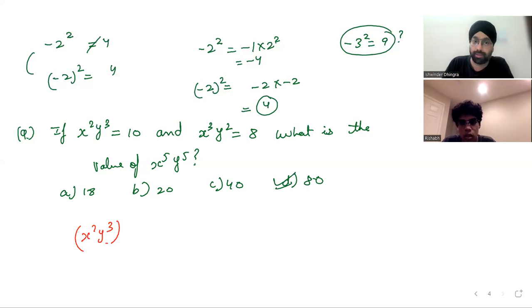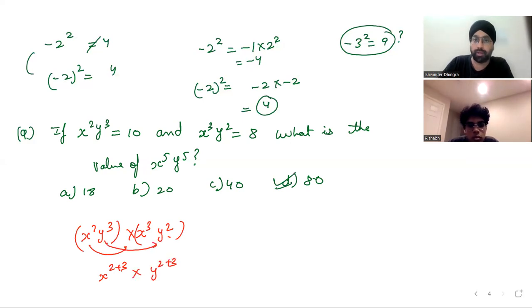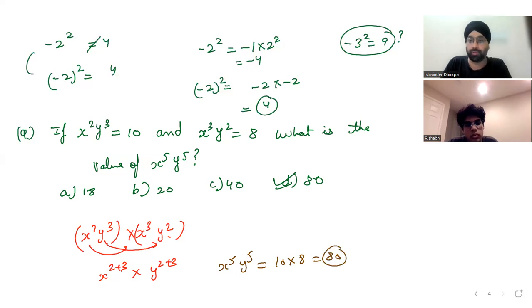Wonderful. So basically, you have to do this, right? That's what you're saying. These are the same bases, so the powers will be added. So we have the same bases over here, so that will be 2 plus 3 again, right? Am I right? So this will come out to be x raised to power 5, y raised to power 5, and 10 times 8 is 80. These are the types of questions on exponents that can be asked in your exam, right? Great. So shall I proceed to the next question then?